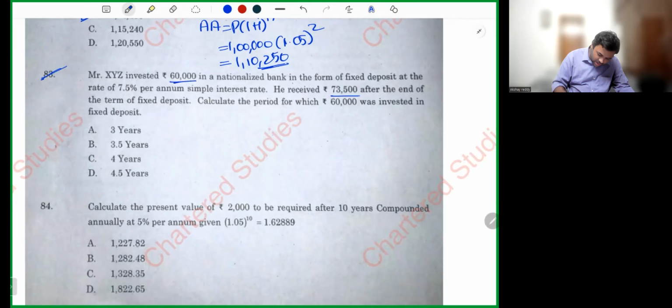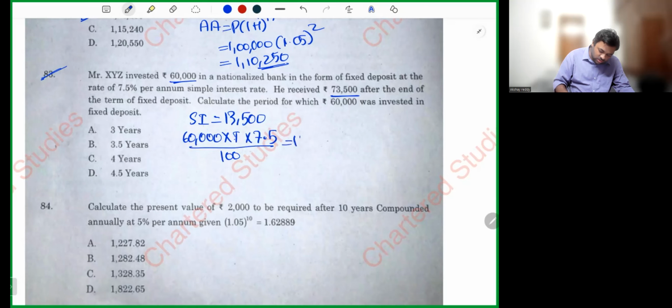Principal is 60,000, accumulated amount is 73,500. 73,500 minus 60,000, so simple interest is 13,500. How will you get simple interest? PTR by 100, P is 60,000, time period T, rate of interest is 7.5 divided by 100, is equals to 13,500.